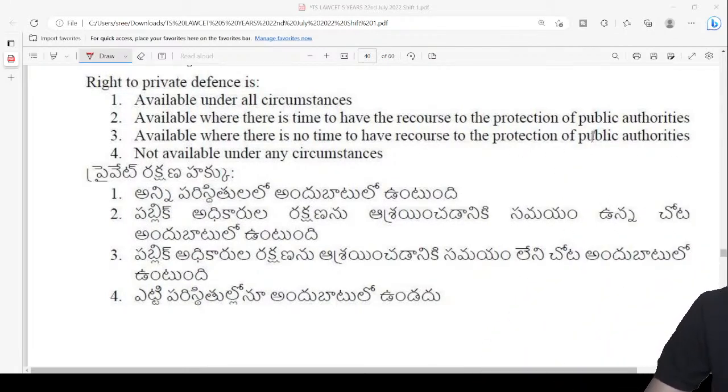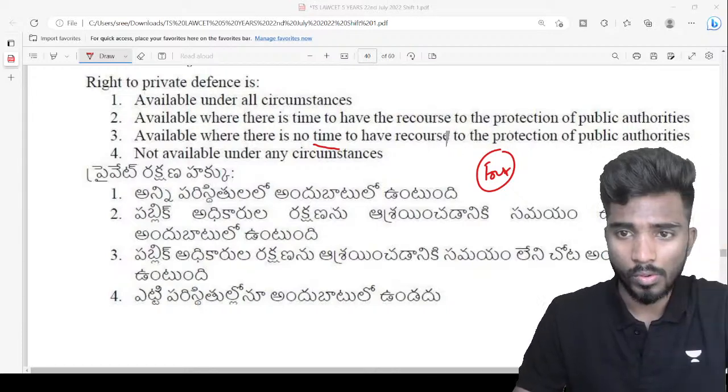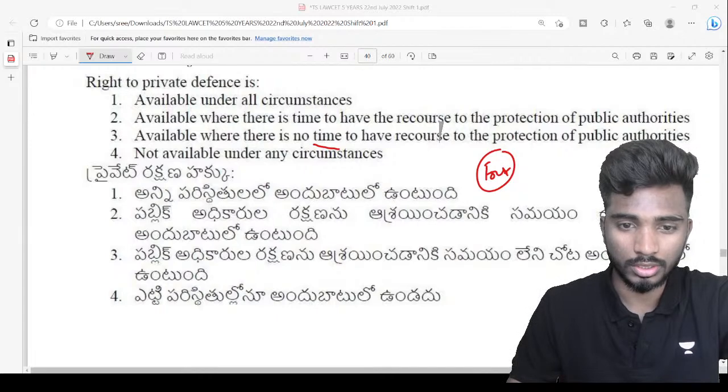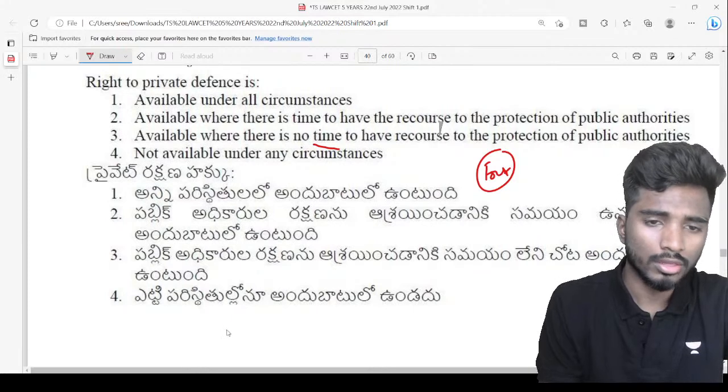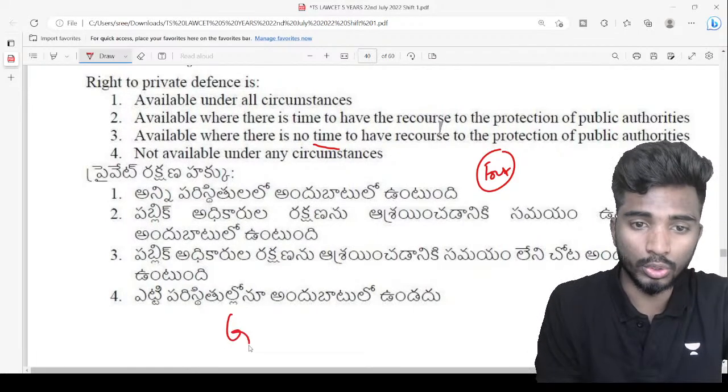The right is available when there is no time to have recourse to the protection of public authorities. For example, let us say you are in a forest, or you are in Nallakunta, in Hyderabad only, and somebody comes and points a gun towards you.